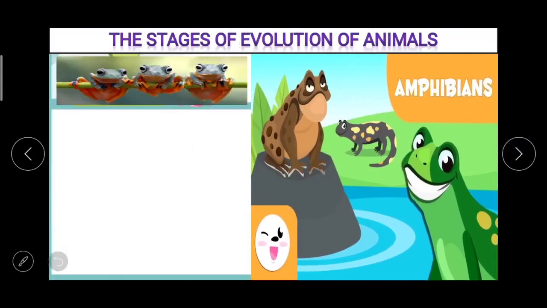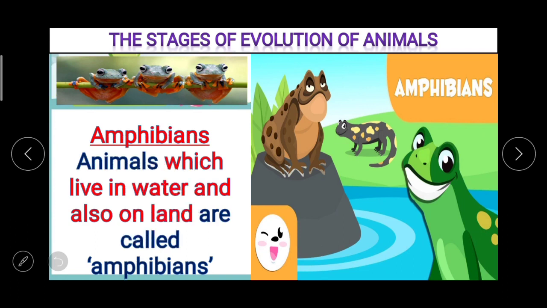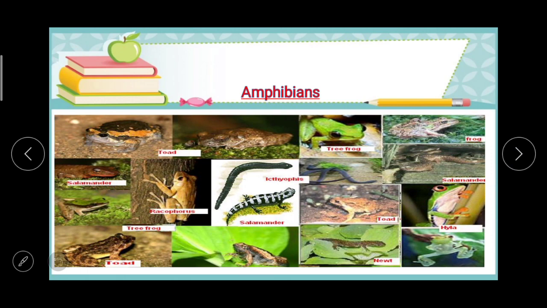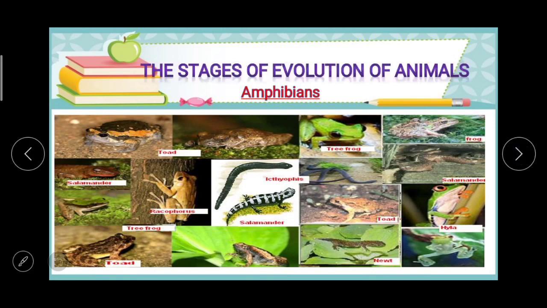Next one, amphibians, animals which live in water also on land are called amphibians. For example, frog or crocodile. Then the image, here you can see the examples of amphibians which live in water and also on land.